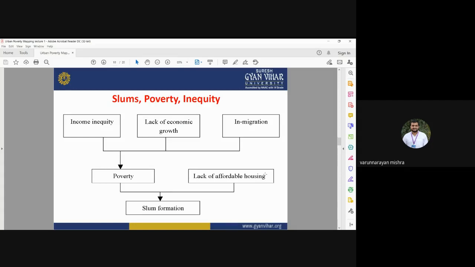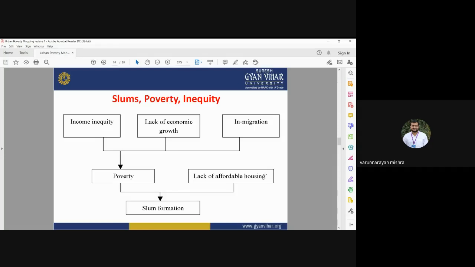Okay, so how slums form, how some cities have a high number of slums and some cities have a low number of slums. Slum formation starts from income inequality, lack of economic growth, and in-migration. These three factors are responsible for the formation of slum areas in an urban area or a city.